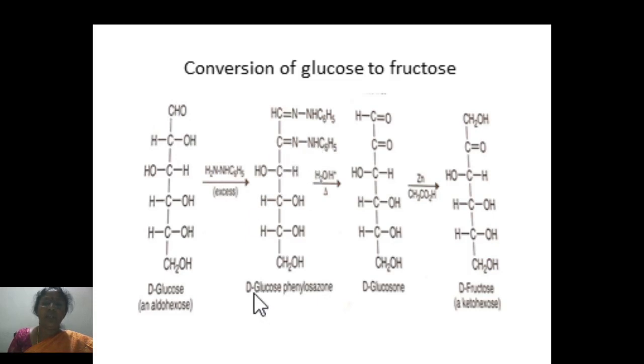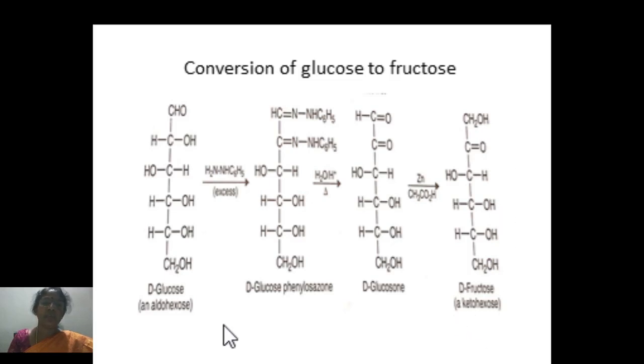The condensation product D-glucose phenylosazone, upon hydrolysis, gives rise to D-glucosone. Here we can see there is hydrolysis occurring at this position. Further, when this D-glucosone is subjected to reduction using zinc in acetic acid, it forms D-fructose. This group gets reduced to CH2OH, that is primary hydroxyl group, and gets converted to